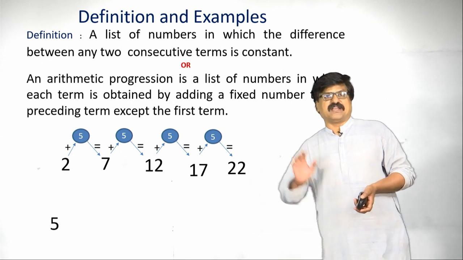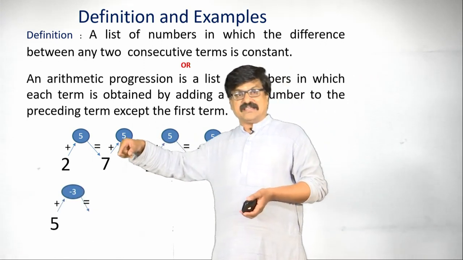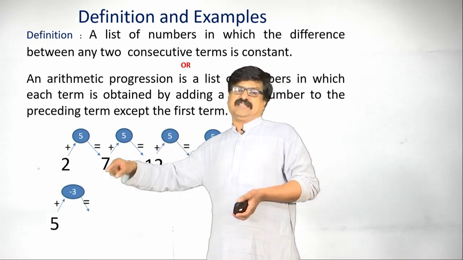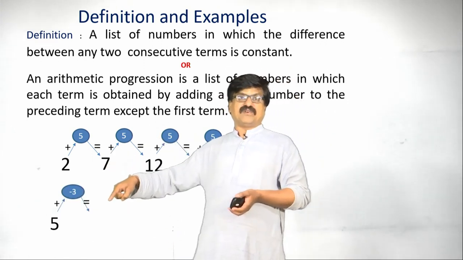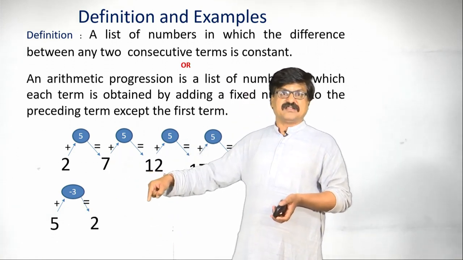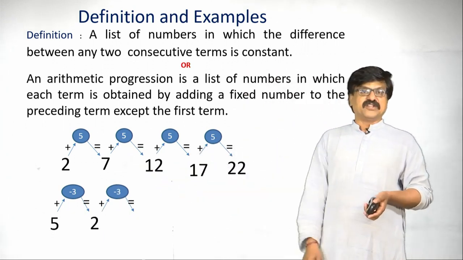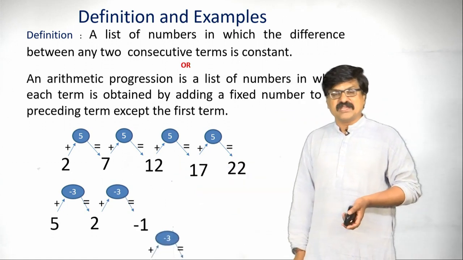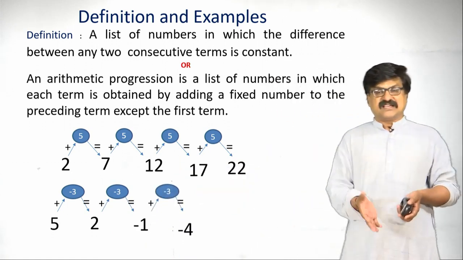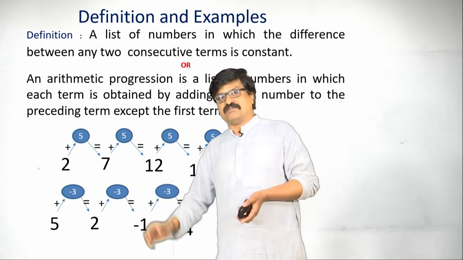Let us take one more example now. Adding means you can add any kind of number here. For 5 I am adding minus 3, the new number is 2. For this 2, if you add minus 3, the new number is minus 1. Similarly, if you add minus 3 to the obtained number, we get a list of numbers. This list of numbers gives an arithmetic progression.